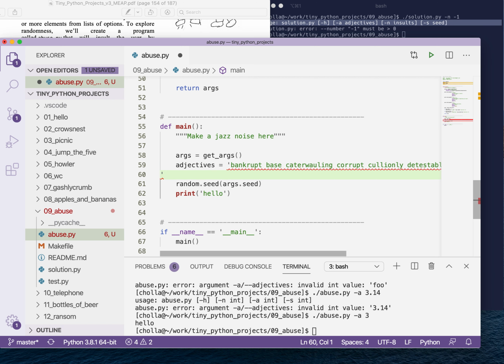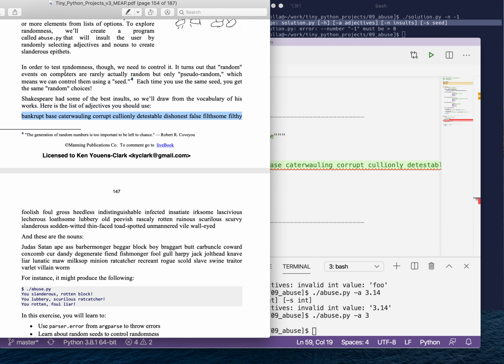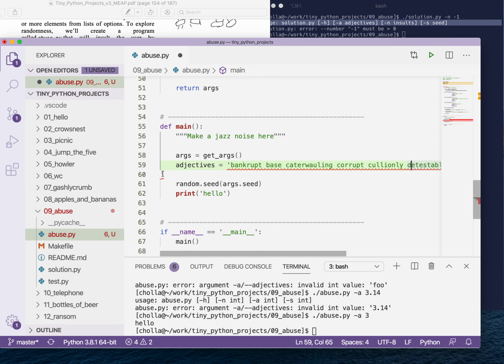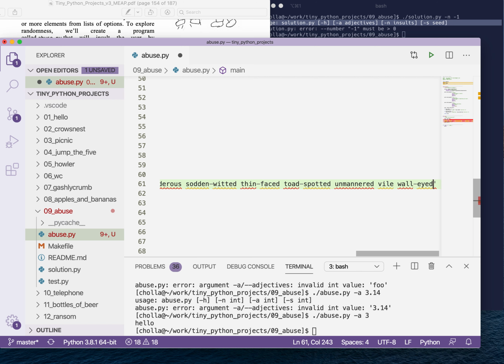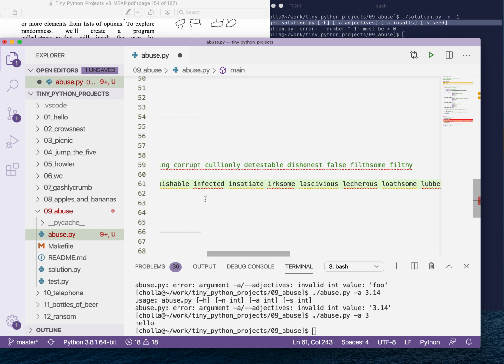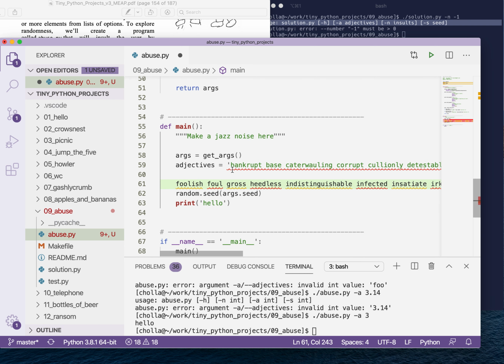I can start off with this bit, and then I can add in all of these. I am putting them in as one long string, because I don't feel like typing each individual one, putting quotes around it, and putting commas in between. And I'm going to show you a shorthand way that I can do this.